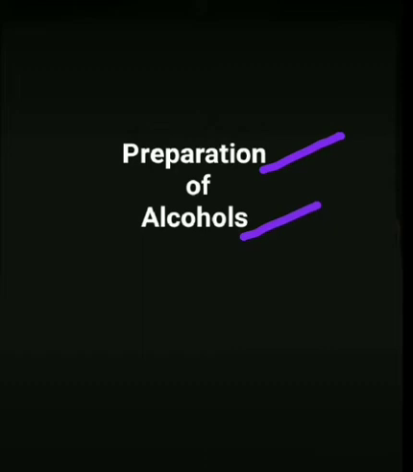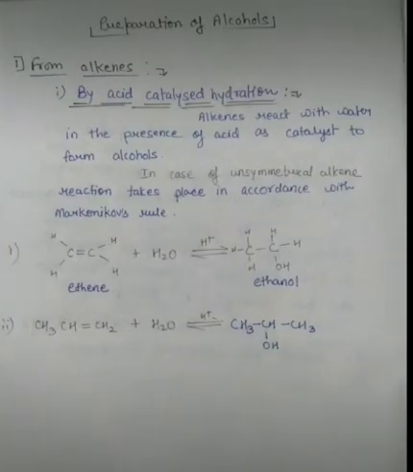Alcohol, phenols and ether. Okay, students, there are many ways of preparing alcohol. So basically we will discuss three in this chapter: from alkene, from carbonyl compound and from Grignard reagent. Okay, so each of them we will discuss one by one. Firstly, we are going to discuss the preparation of alcohols from alkene.